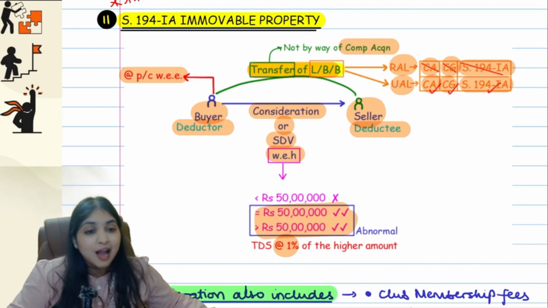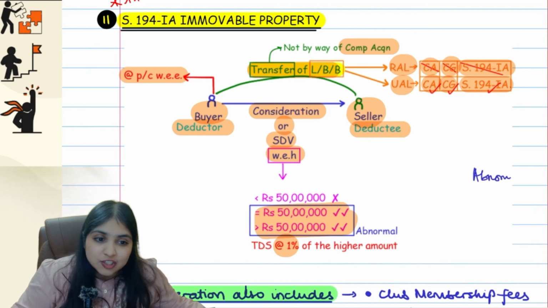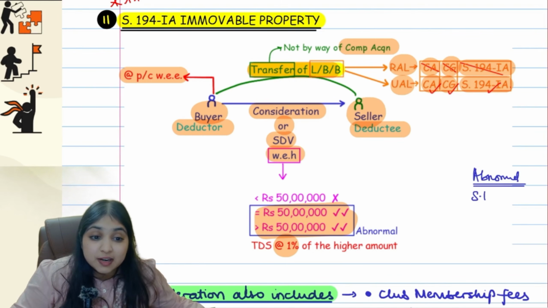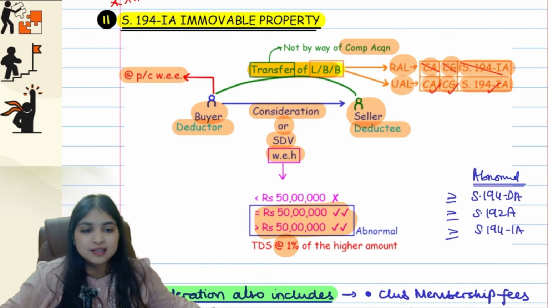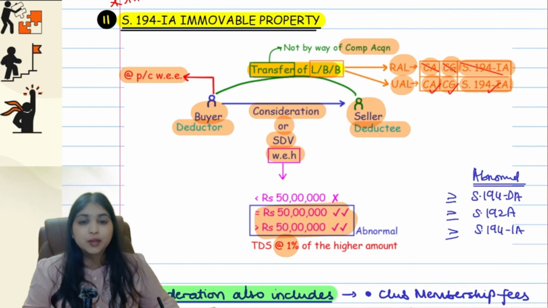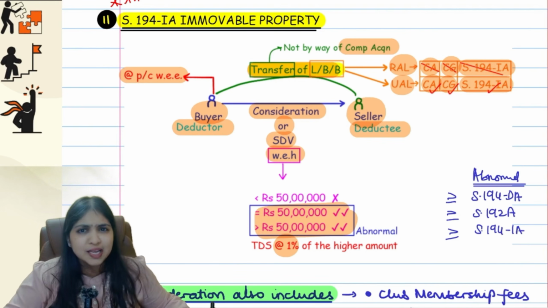So tell me, how many abnormal sections have you seen till now? You have seen 194DA, your life insurance maturity proceeds, your 192A, your RPF withdrawal, and now 194IA. As of now, only 3 sections we have seen which have an abnormal limit. Okay, this is about your 194IA, the main part, guys.